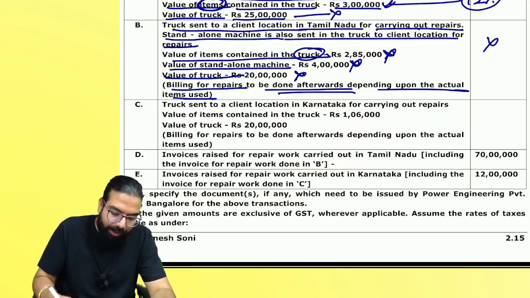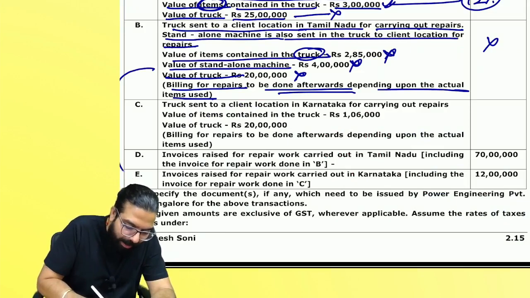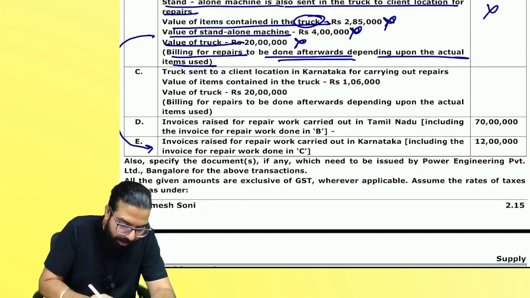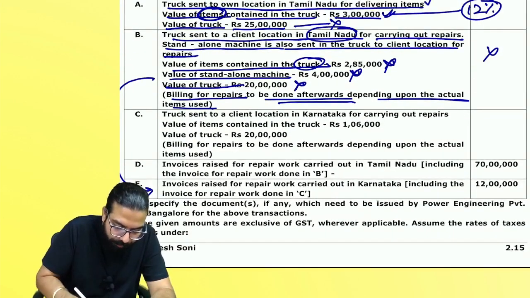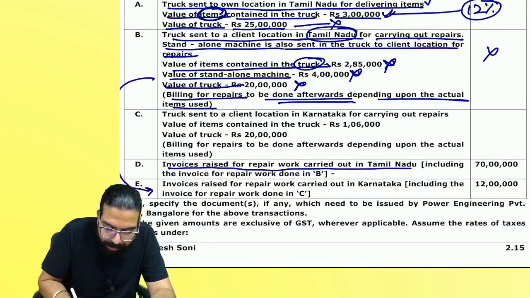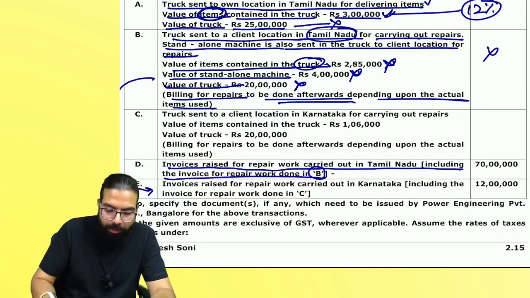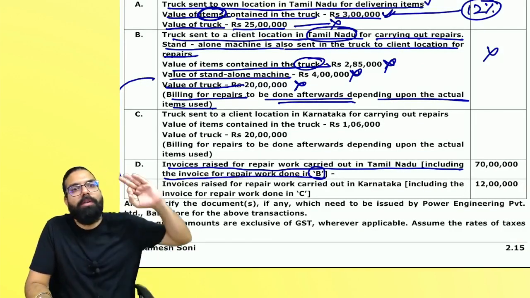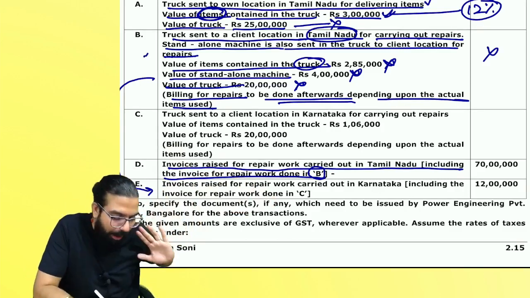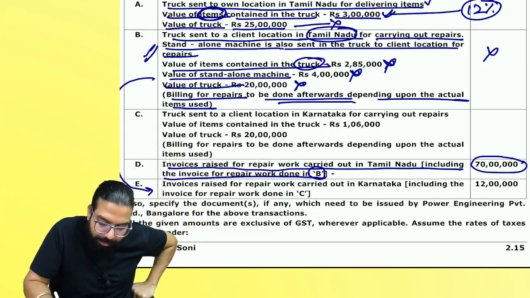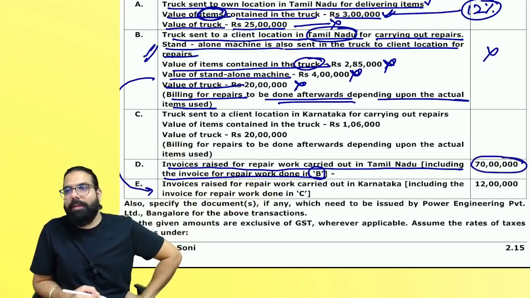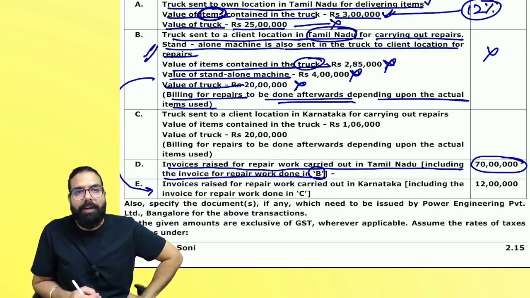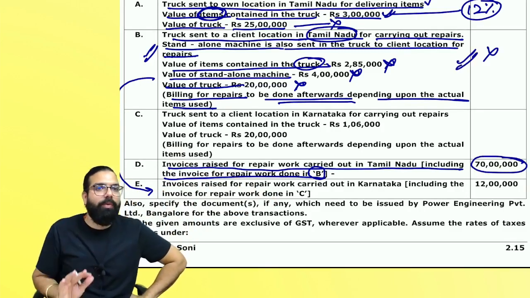And hence tell me one thing. For this, the repair billing is told over here. They are sending to Tamil Nadu, no? An invoice raised for repair work carried out in Tamil Nadu, including the invoice for repair of B also. They are telling total invoices raised for Tamil Nadu, including that point. How much is the total repair billing done? Total billing done is 70 lakh, including the billing for this repair work.